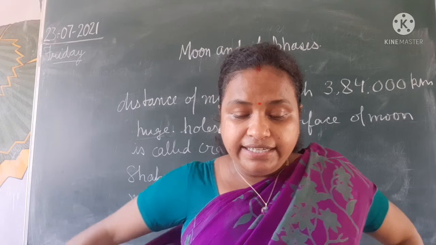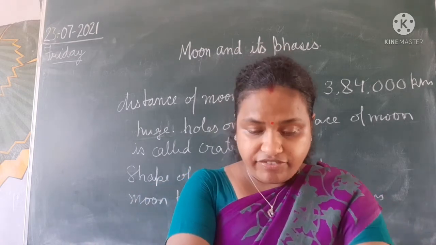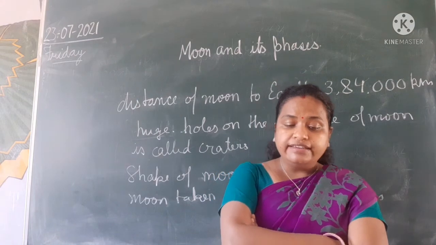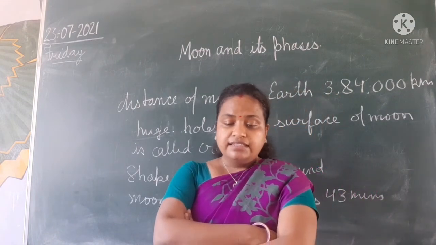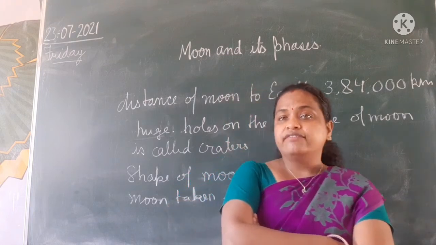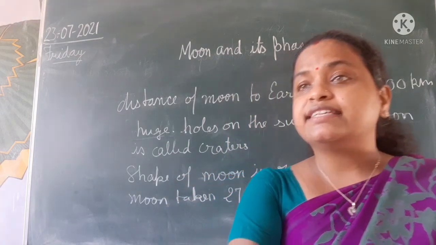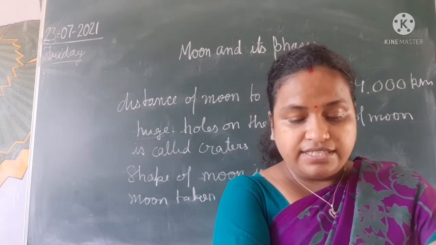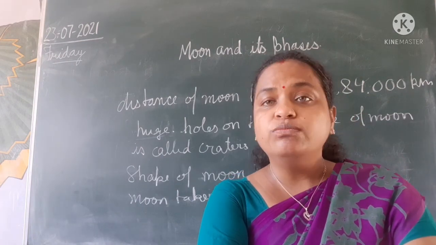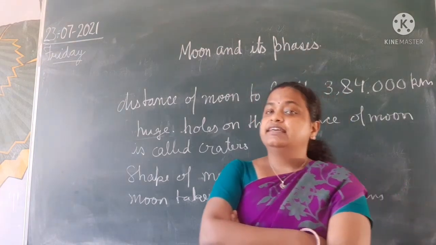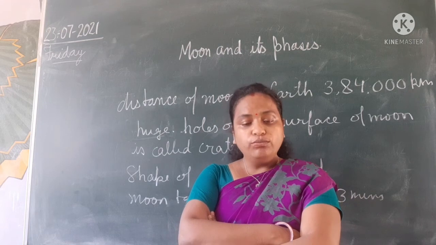Total how many phases are there? When the size of the moon increases, it is called the waxing moon, and when the size decreases, it is called the waning moon. When you don't see a moon in the sky, it is called the new moon.